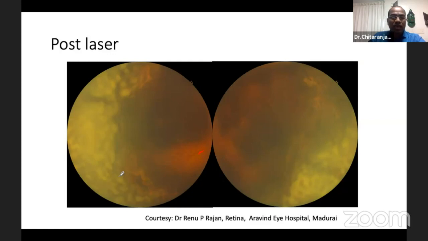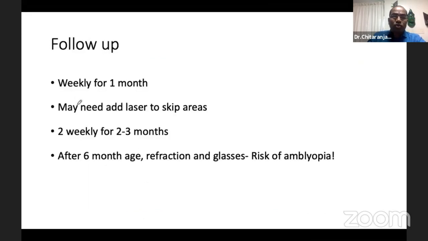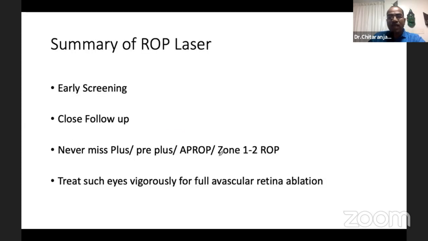And please mark over here, the laser marks are going directly up to the avascular and vascular junction of the retina. So this is the post-laser photo. So we should do the follow-up. It's not one-time business, you do it one time and just get rid of the disease, because sometimes skip areas will be there which will need additional treatment. And the baby should undergo refraction, because there is risk of amblyopia always.